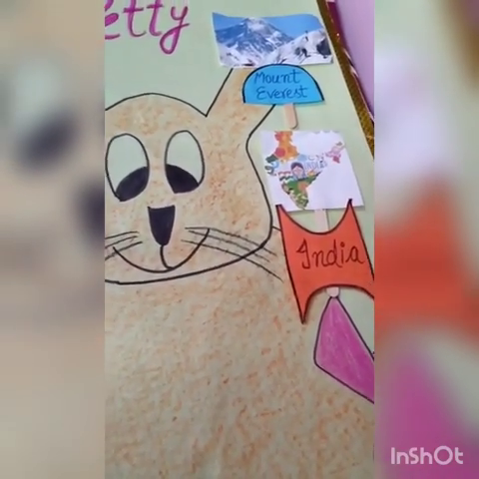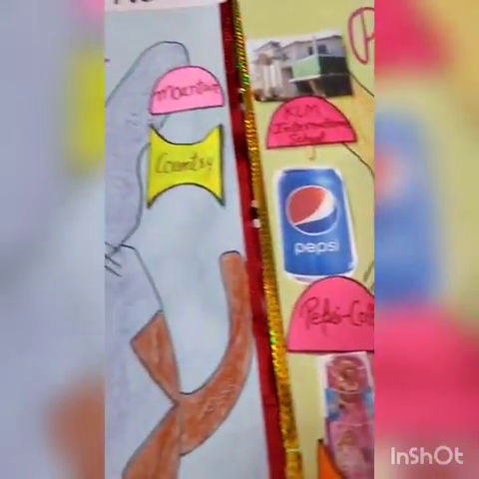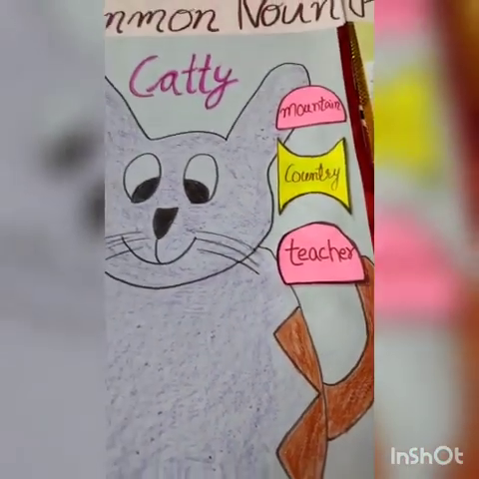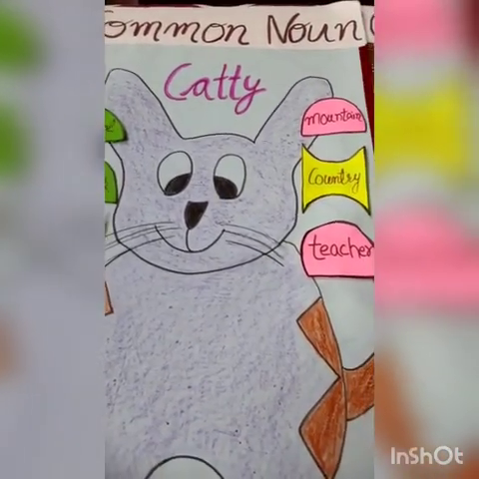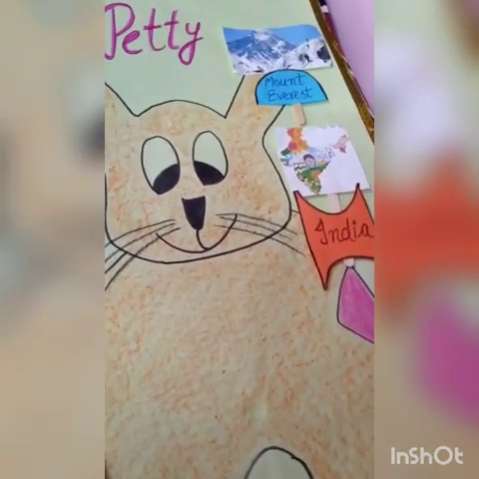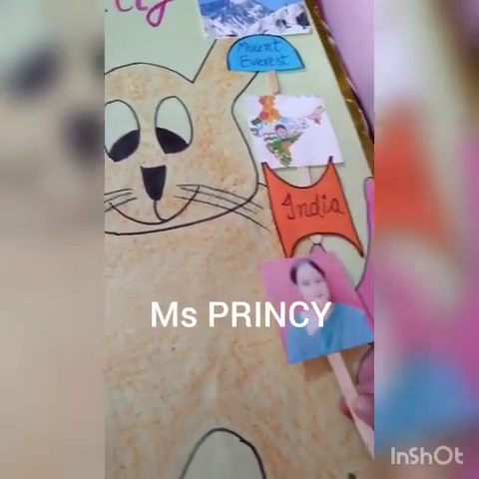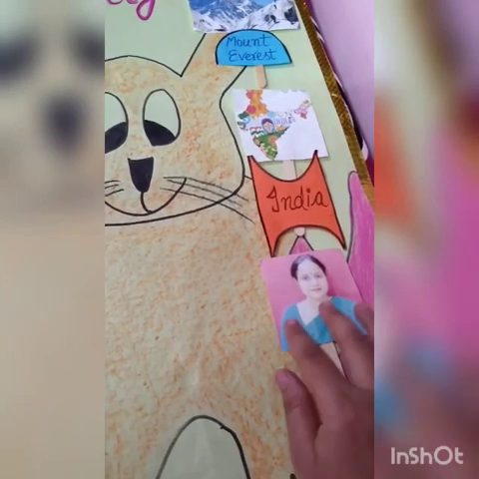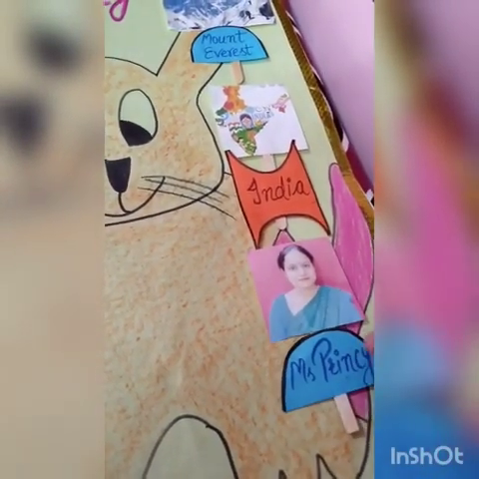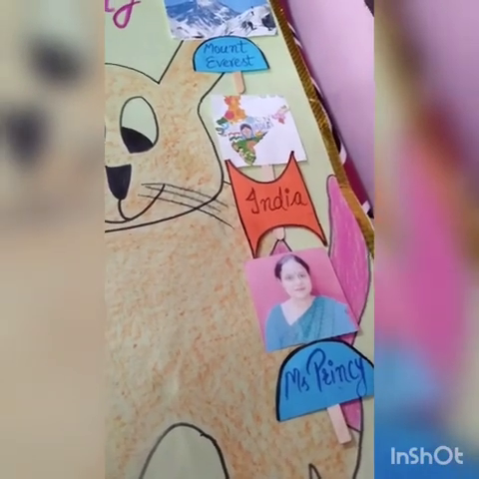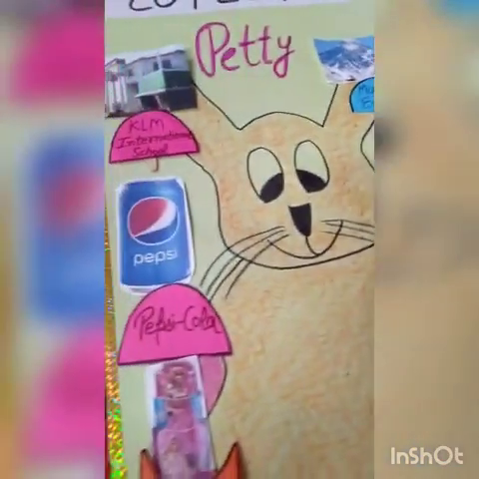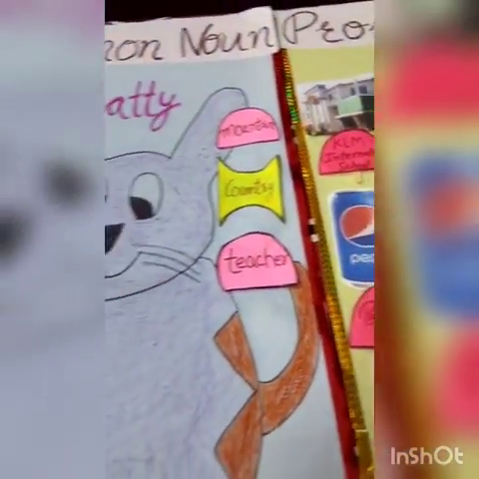So Catty is going to take the last example, that is teacher. Any teacher can be, not referring to a particular teacher, but Patty tells us about the particular teacher. I just take my own example, with the help of a picture of mine, Miss Princey. So teacher, here we talk about the particular teacher, that is Miss Princey. So this is the difference between common noun and proper noun.